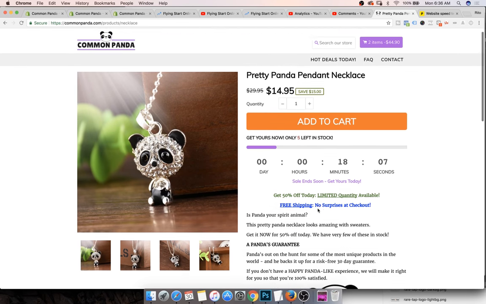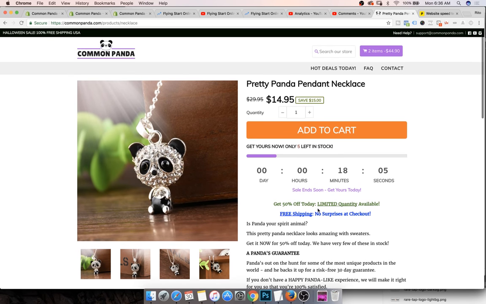This theme costs about $150, and if you don't want to spend that money, that's fine, although you'll have to spend a bit on apps. Listen guys, there are two ways to look at it. One is you use a free theme and your apps, and then you pay a monthly fee for using those apps. The second is you pay a one-time fee for this theme and then just roll with it.